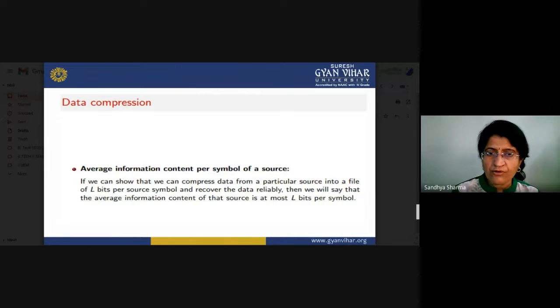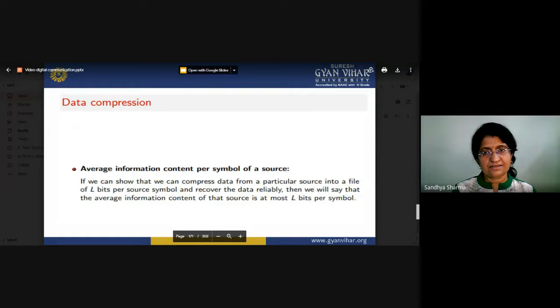What about the entropy, or average information content per symbol of a source? If we can compress data from a particular source into a file of L bits per source symbol and recover the data reliably, then we will say that the average information content of that source is at most L bits per symbol.